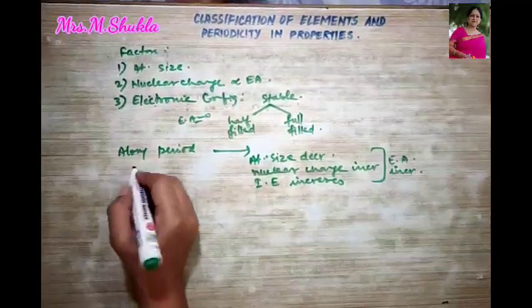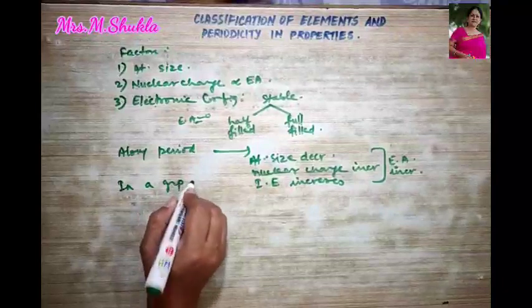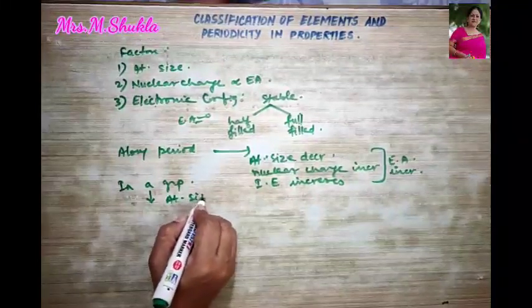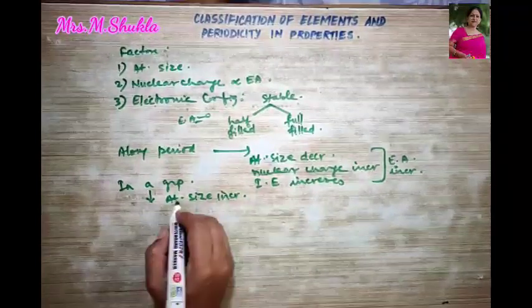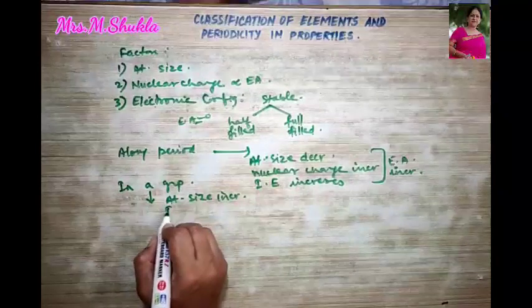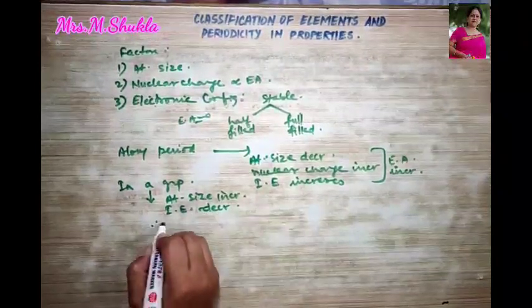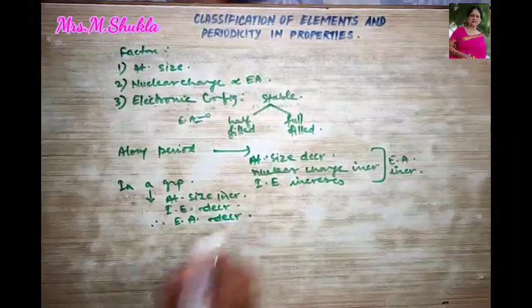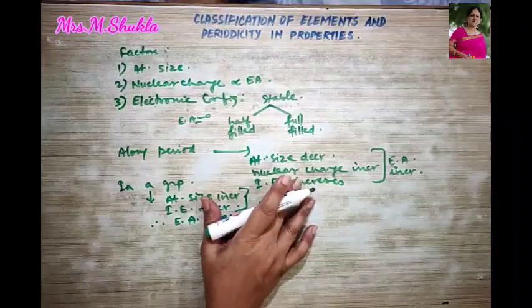Clear? And in a group, what do we know? That atomic size increases, right? And ionization energy decreases, therefore your electron affinity also decreases. Got it? So this is what we had to study.